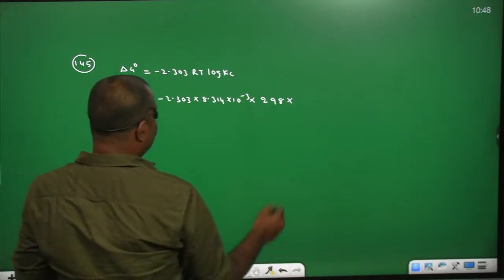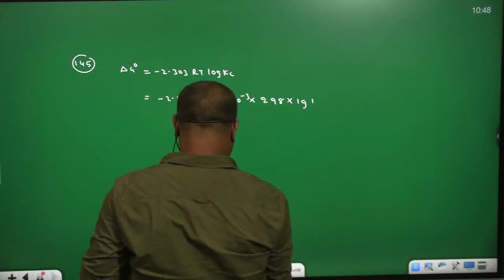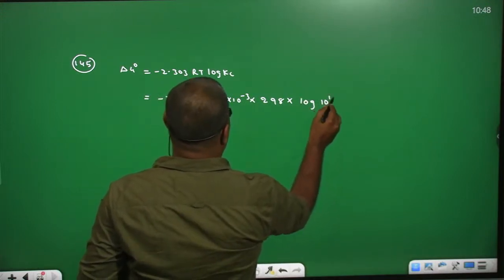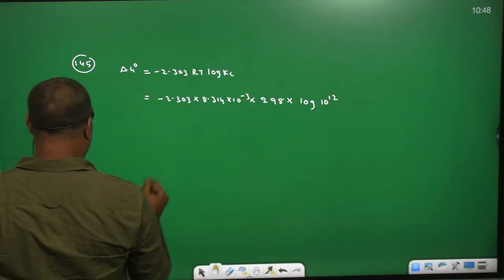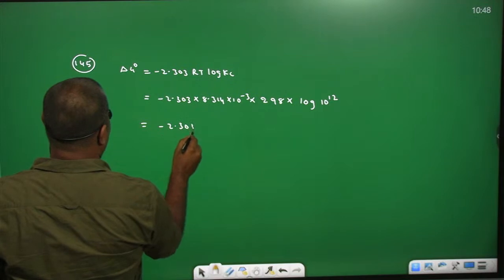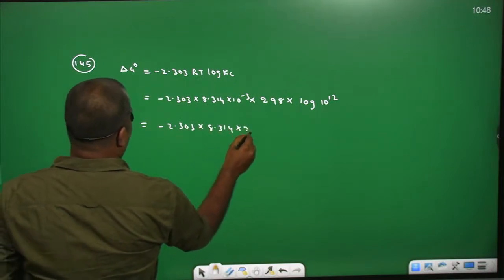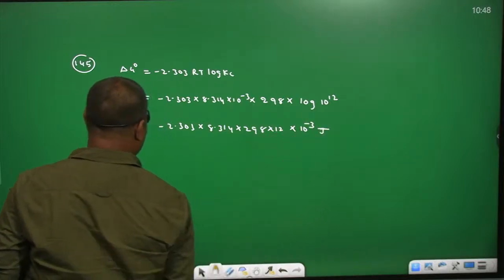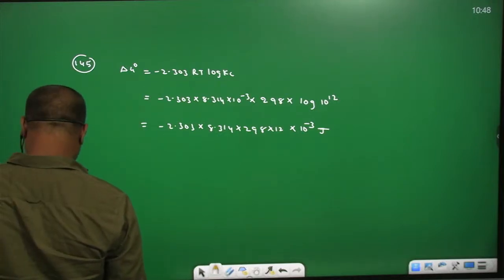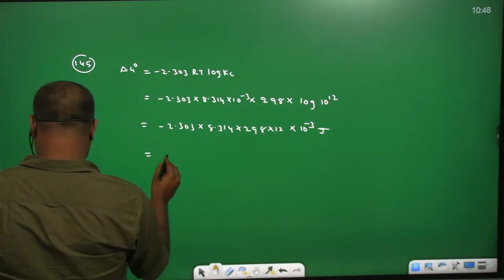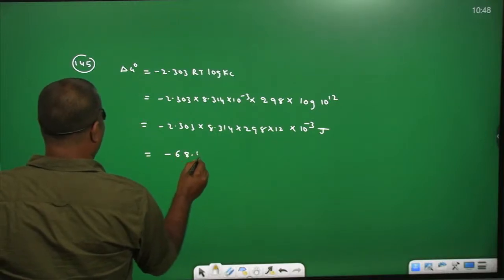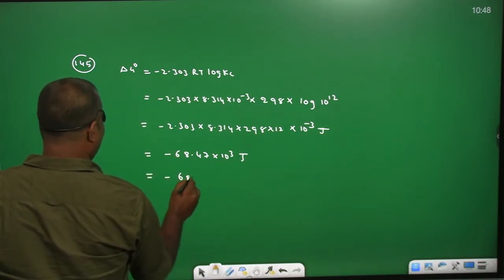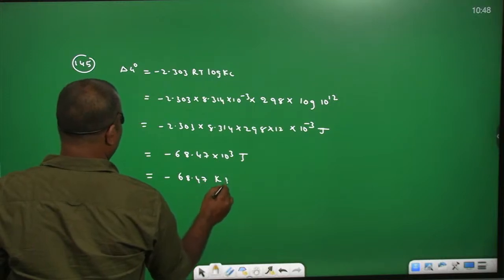10 power 12, log 10 power 12. Log 10 power 12 means you can multiply with 12. That is minus 2.303 into 8.314 into 298 into 12 into 10 power minus 3 kilojoules. If you simplify, you can get minus 68.47 into 10 cube joules. The answer is minus 68.47 kilojoules. This is the answer.